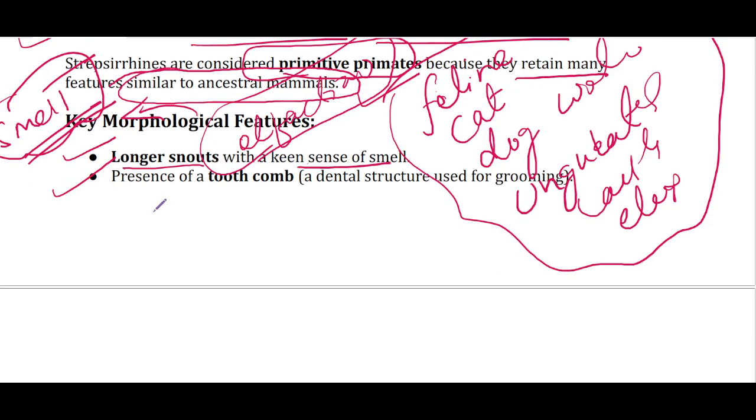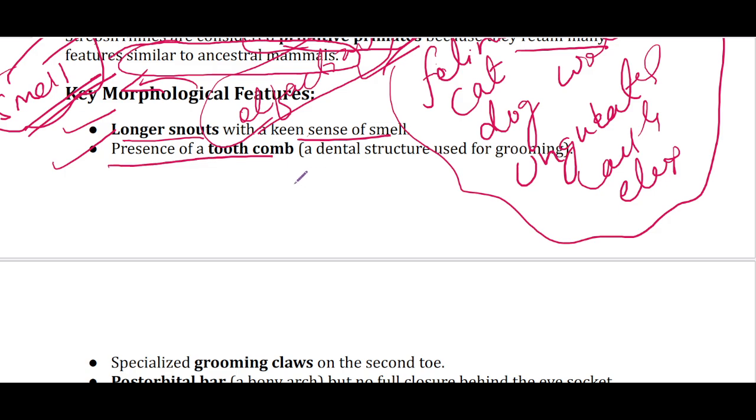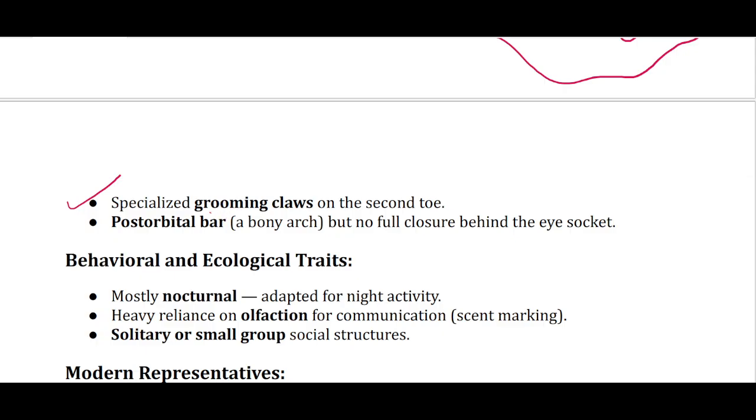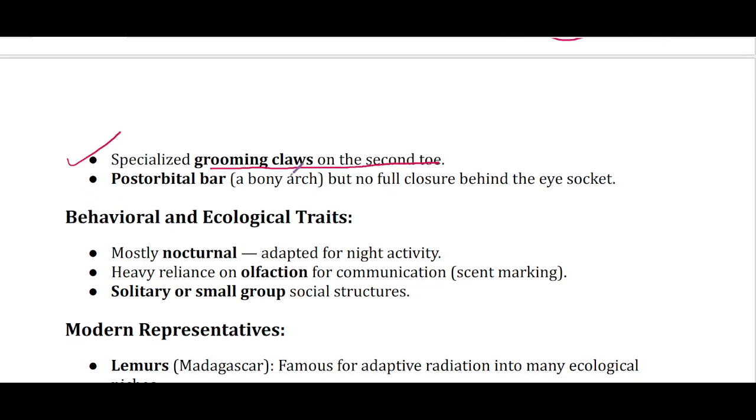Now, the second morphological feature of Strepsirrhini is the presence of a tooth comb, which is a dental structure that is used for grooming. जो एक दूसरे के बालों में लीचेस वगैरह हो जाती है, even for themselves, लीचेस हो गए, इंसेक्ट्स हो गए, उन सब के लिए ग्रूमिंग टूल है. Then they also have specialized grooming claws on the second toe.